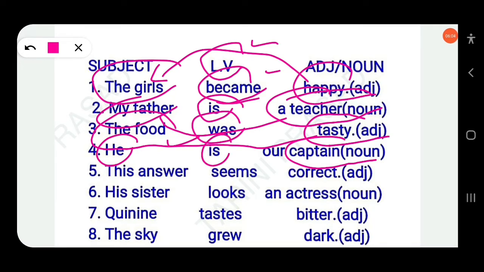Okay, this answer seems correct. So here, seems is a linking verb. Correct means, what is correct? This answer is correct. So here, seems will be the linking verb.